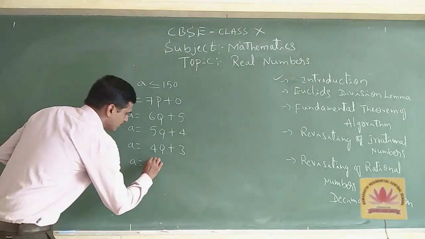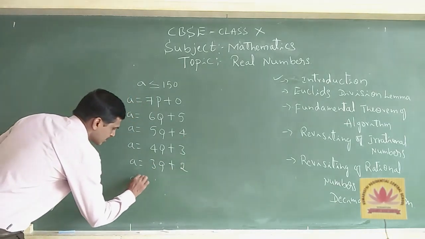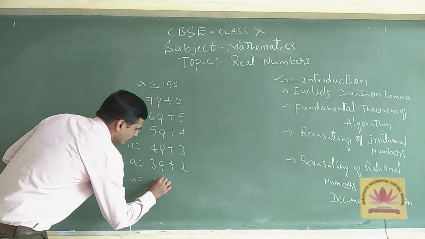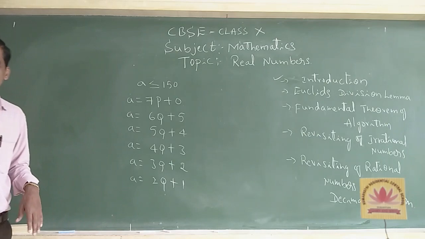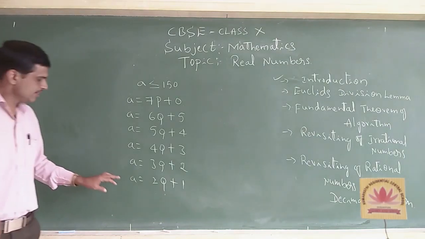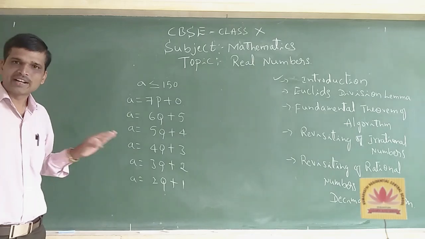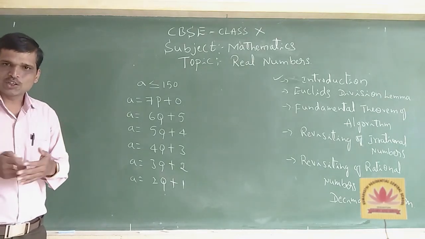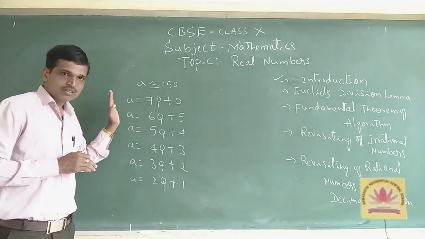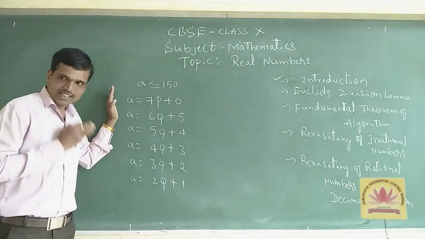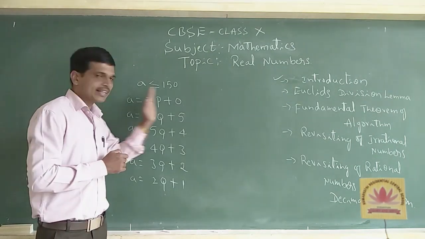A is equal to 3 cube plus 2. And the last, A cube is equal to Q cube plus 1, and so on. Hope you understood. So this is the equation form. By trial and error method, we have to conclude the examples. But here we are taking the equation. Whenever we come to the equation, it may be converted like this also.